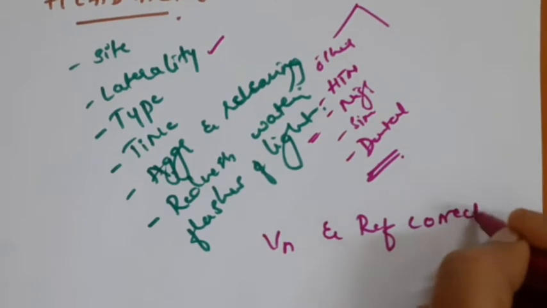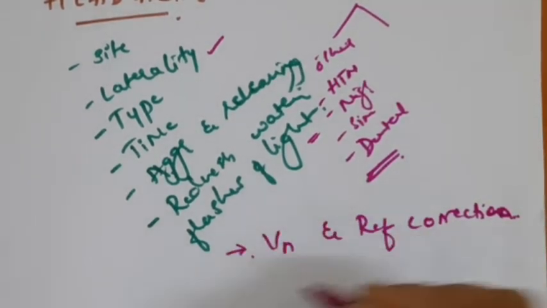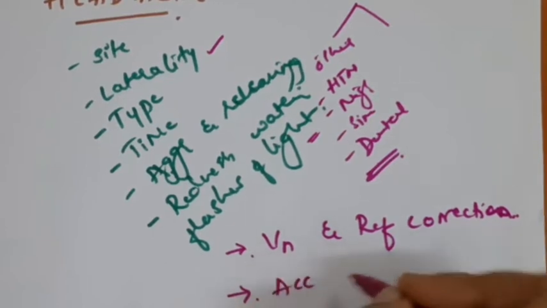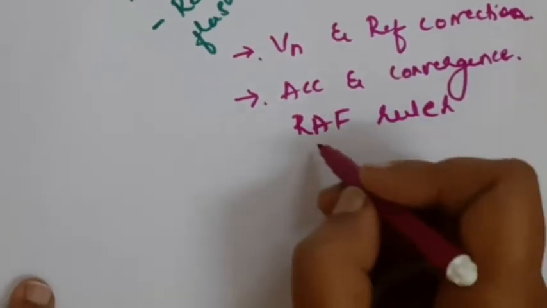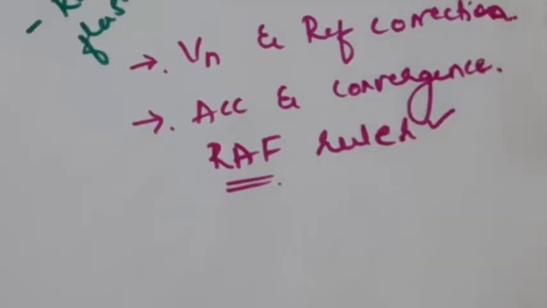This is very important: checking vision, and in the case of children always do cycloplegic refraction and give correction. The pathology could be here only. The second is always to assess accommodation and convergence. There is something called the RAF ruler, which is available in ophthalmology OPDs. With that you assess accommodation and convergence. It will also tell whether the accommodation and convergence is appropriate for that age or is less, and accordingly give the treatment.